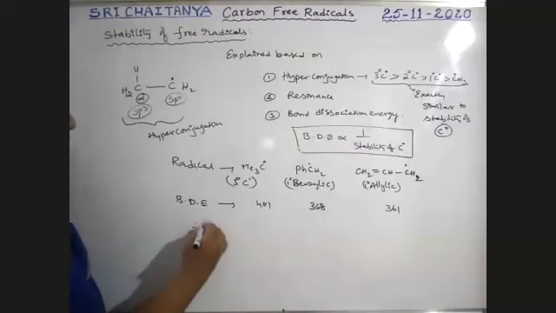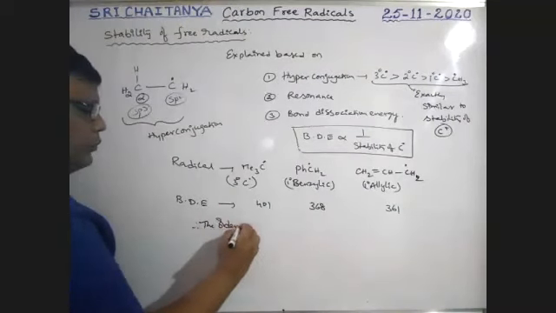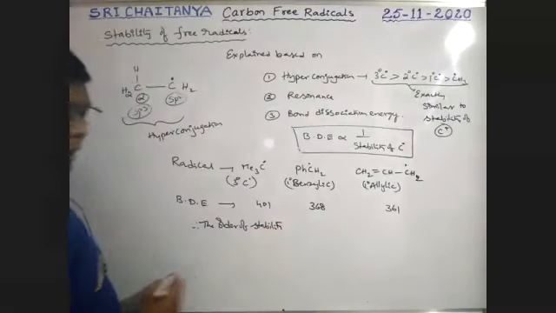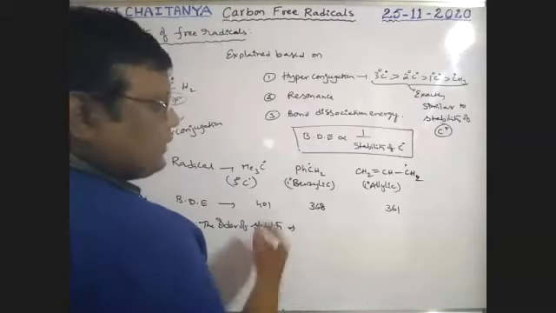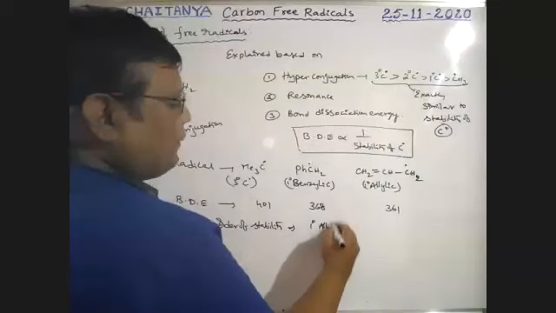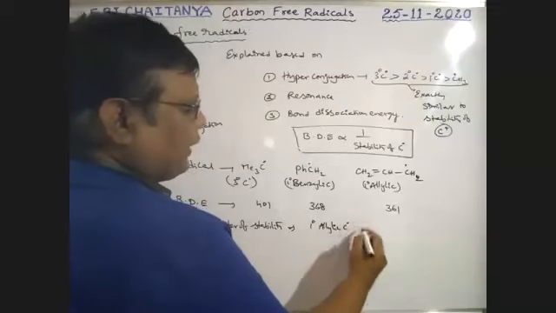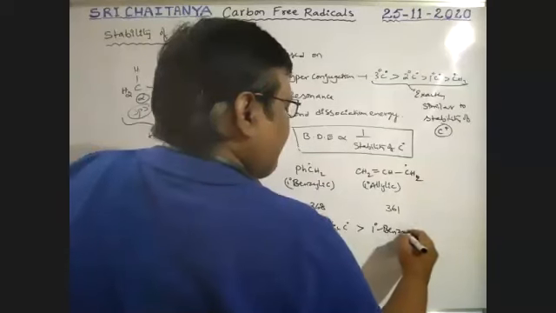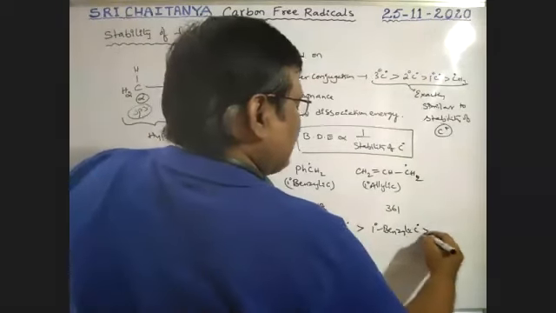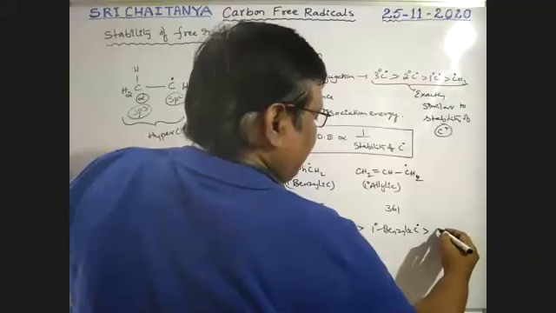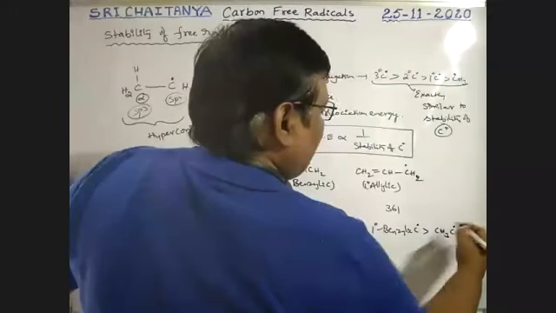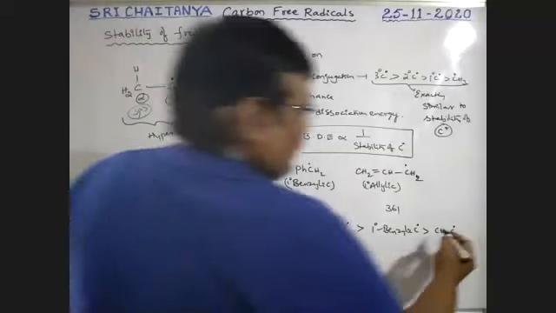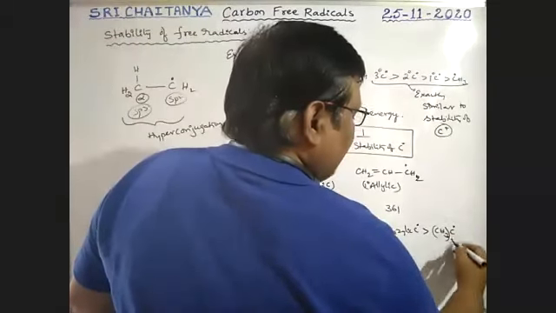Therefore, the order of stability is: primary allylic carbon radical is more stable than primary benzylic carbon radical, which is more stable than tertiary carbon free radical, that is tertiary methyl, CH3 thrice.